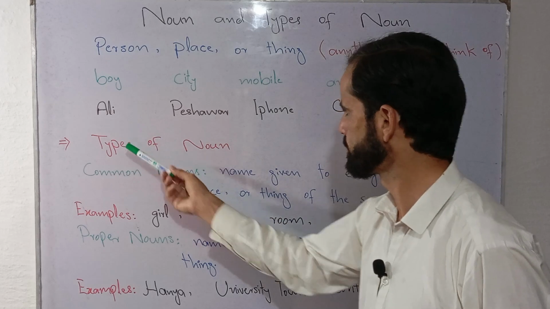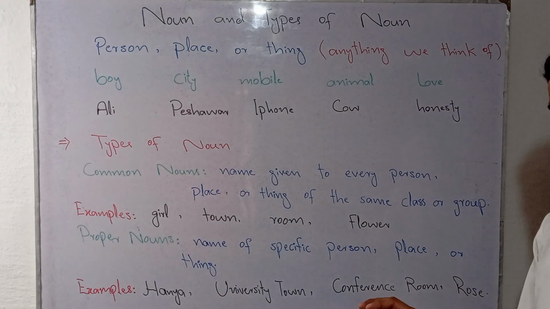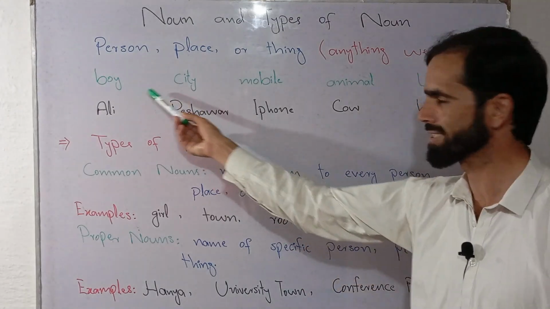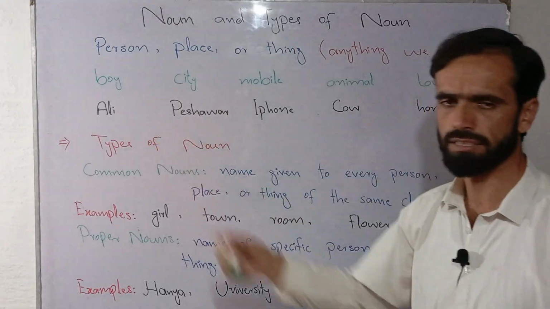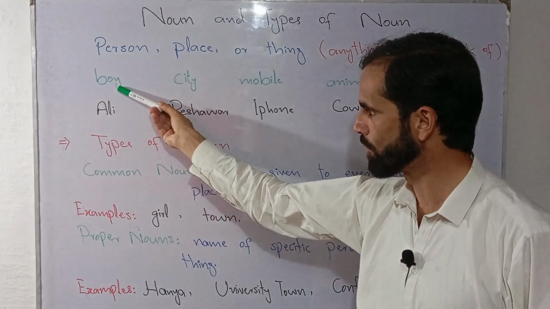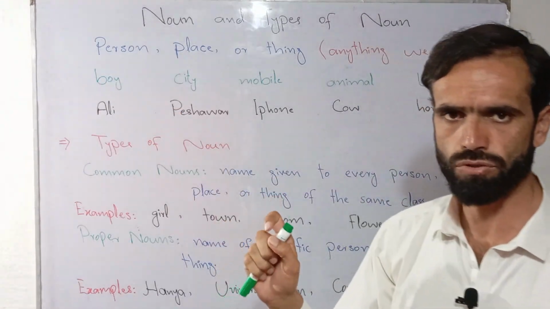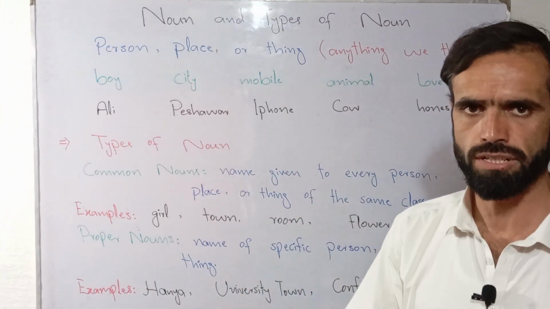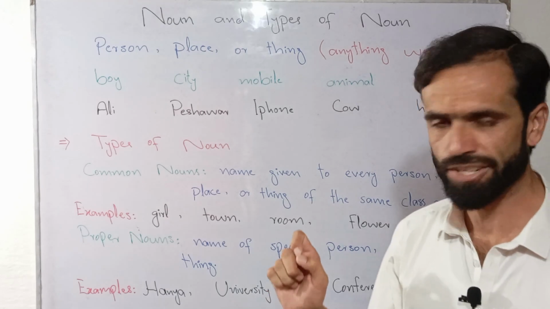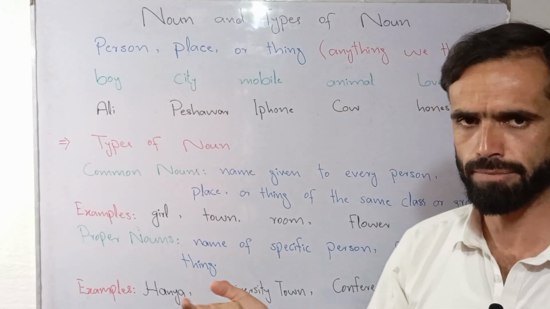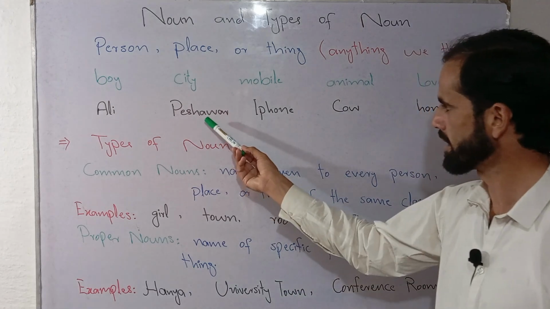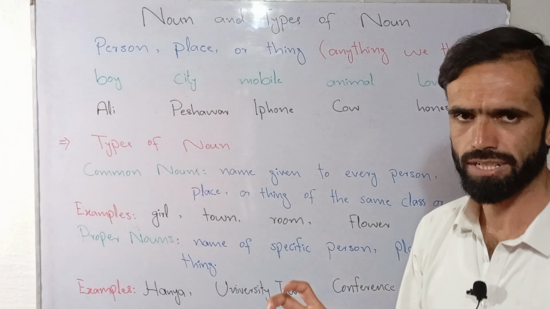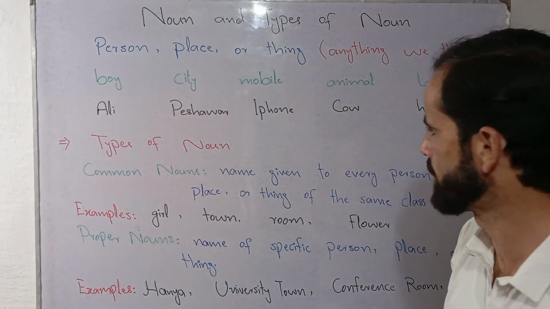On the other hand, we have some other nouns that are very vivid, very clear as compared to the above discussed nouns. Let's suppose there is a noun Ali. If we compare Ali with boy, Ali is a more specific, more vivid and clearer noun, where both the speaker and the listener are quite sure about whom we are talking about. Similarly, Peshawar as compared to the noun city, is a more clear, more specific, more particular noun.